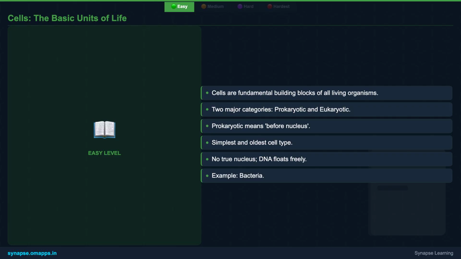We then categorize them into two main types, prokaryotic and eukaryotic. Prokaryotic cells are like simple, one-room workshops, no fancy compartments, with their genetic material just floating around. Bacteria are a perfect example. They are Earth's earliest inhabitants and are incredibly diverse.